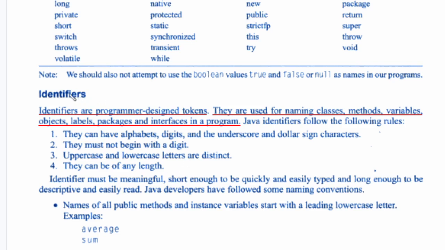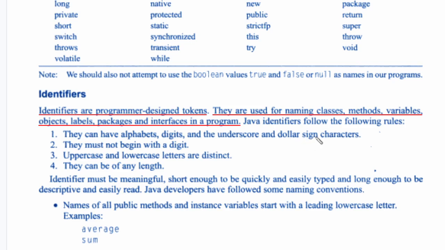Whenever you are naming identifiers, you should follow some rules. What are the rules? The identifier should have alphabets, digits, and underscore. Apart from these, we cannot add any other character in the identifier. It should be alphabet, digit, or underscore. And the $ sign is also allowed in Java as an extra character.